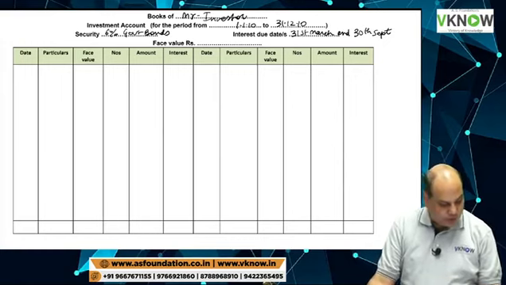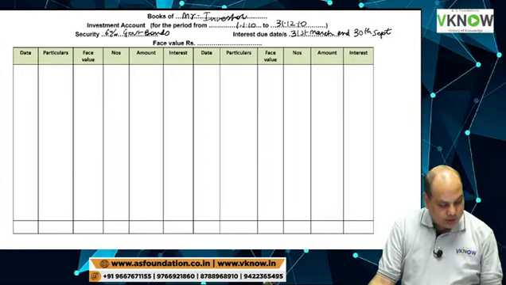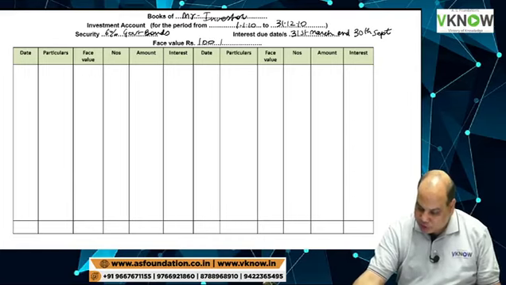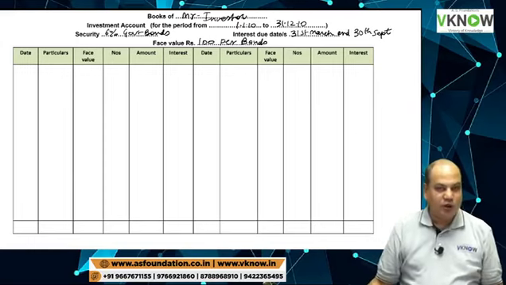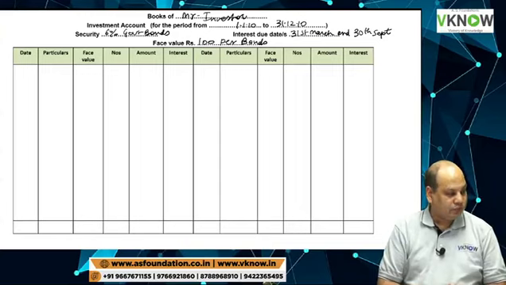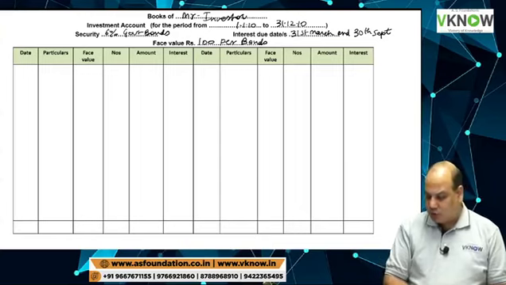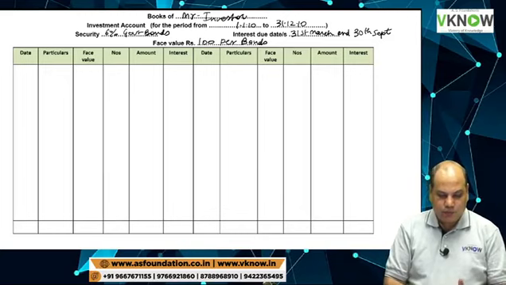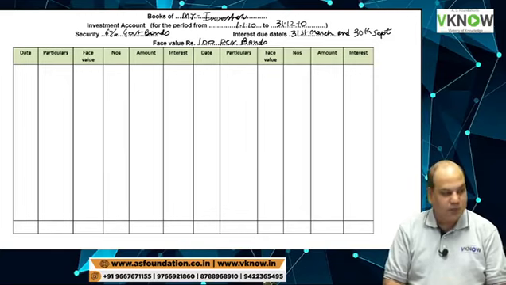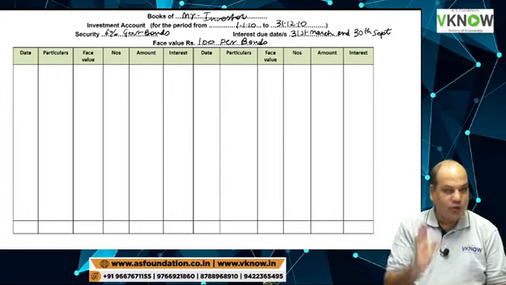Face value, now check for face value. Figures are around 100 rupees, 98 rupees, 100 rupees, 98 rupees, 99. So all these prices given are 98, 99, 100. Can I assume face value is rupees 100 per bond? Will you get angry if I assume 100 rupees? Say yes or no. So let us draw the format fast, same format. We can assume 100 rupees, no objection.